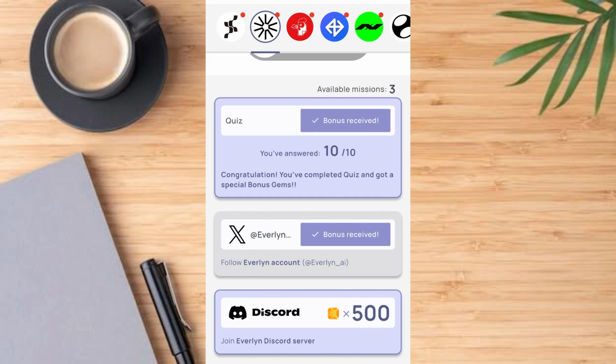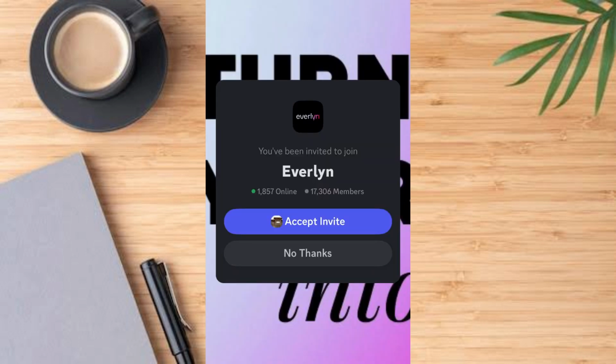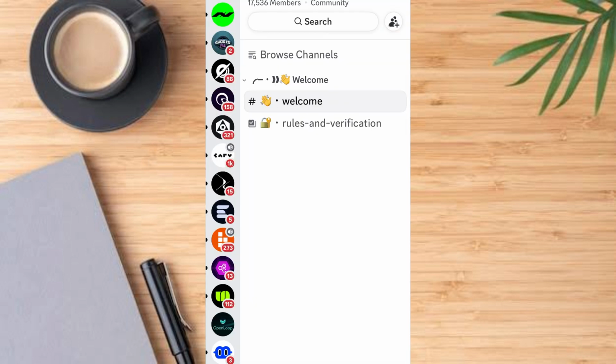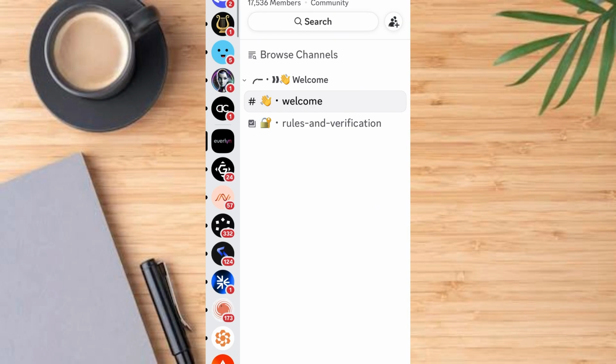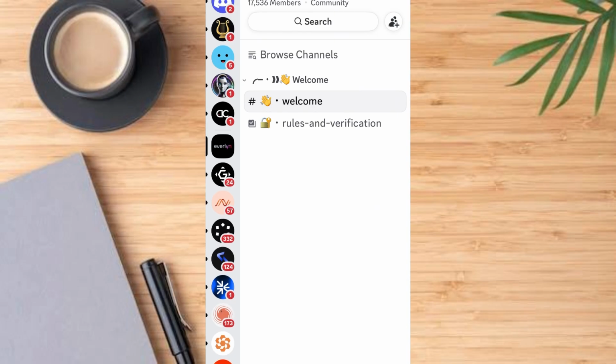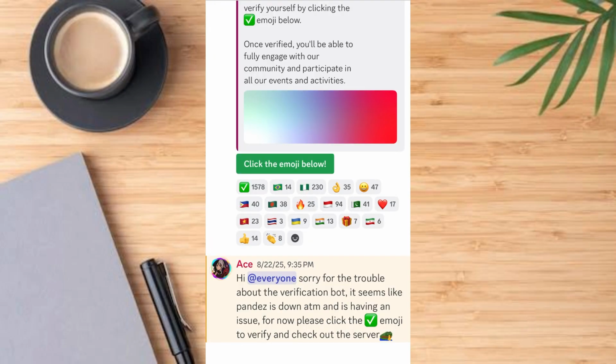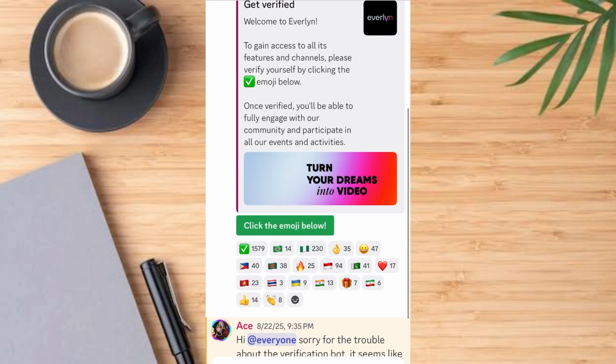The next one is to join the Everlyn Discord, where you're going to get 500 points. Tap on it, then tap on accept invite. So we've accepted the invite. Now let's tap on rules and verification. You can see that rules and verification. Tap on that button, and you have yourself here.